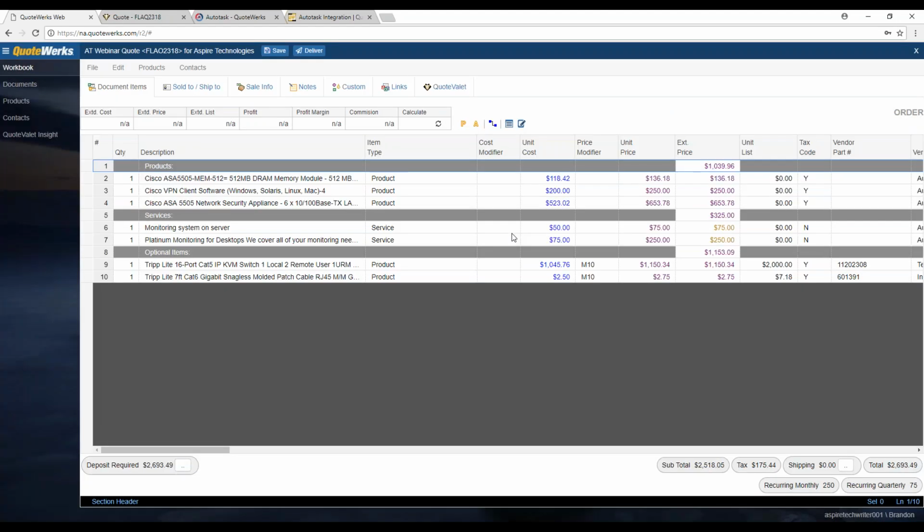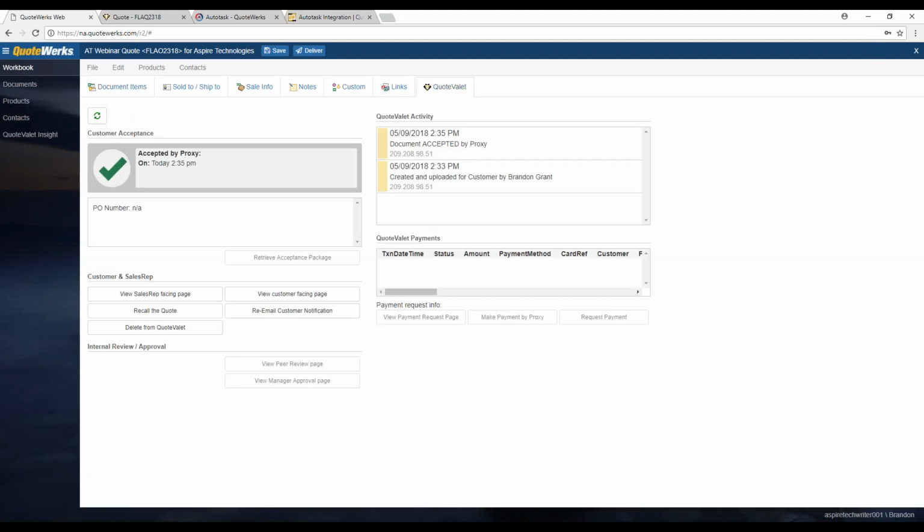They're really designed to be used almost concurrently so that you always have the most up-to-date pipeline whether you're using either QuoteWerks Web or QuoteWerks Desktop. And if we click on our QuoteValet tab here, you'll see the document was accepted by proxy. And you have the normal QuoteValet options available here as well.